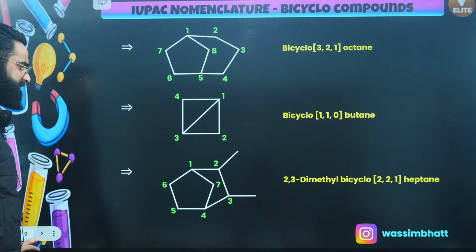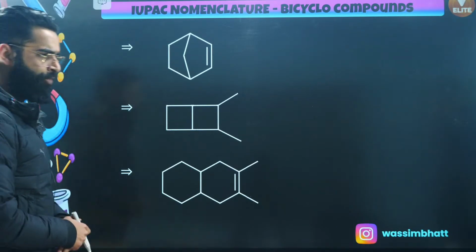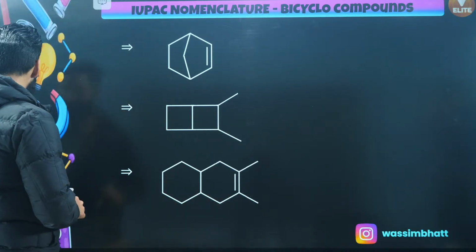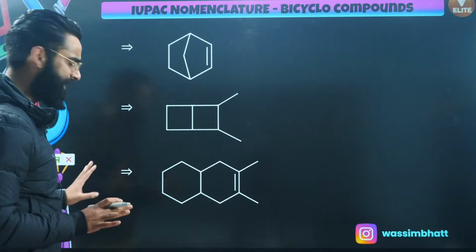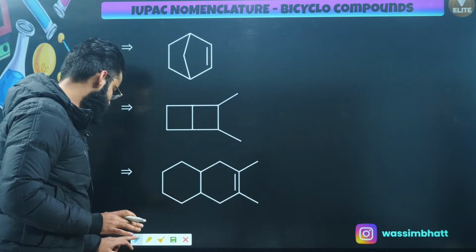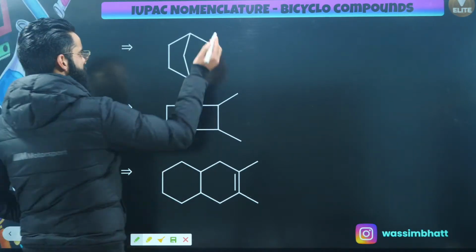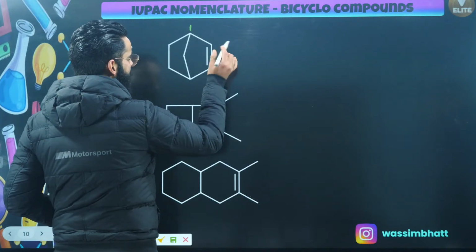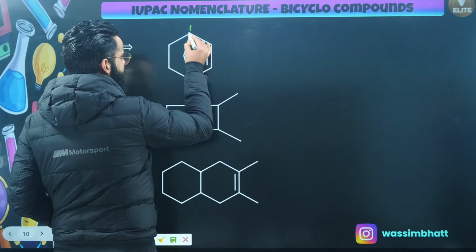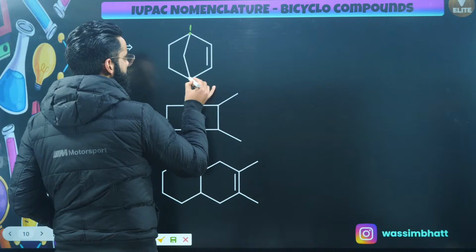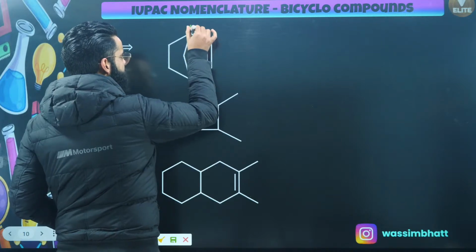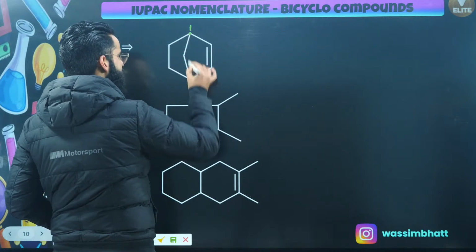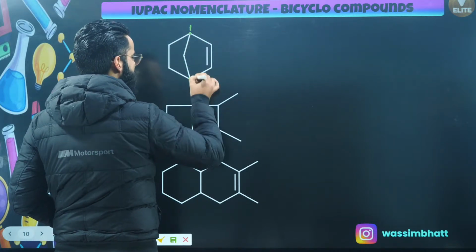Let me take a few more cases. These are a few more cases. Let's try to name all these bicyclo compounds over here. Again, I'm sure you can easily solve them now. See guys, now these are simple. So start from here, this carbon number 1, right? Now over here is a double bond. First thing, these are the 2 bridged carbons which I've selected. From this bridged carbon till this bridged carbon, how many paths are available? One path, second path, and third path, right?